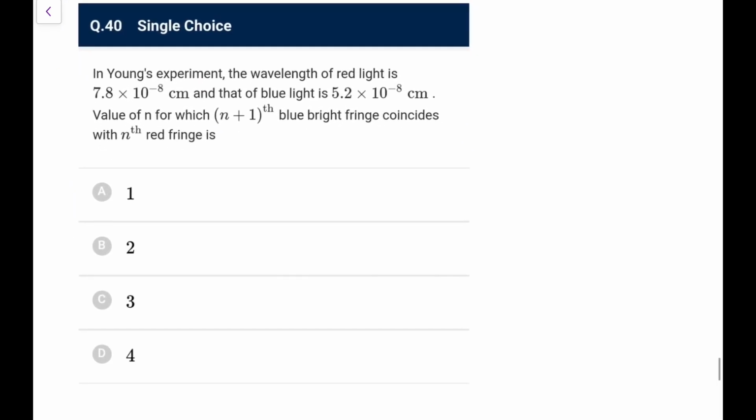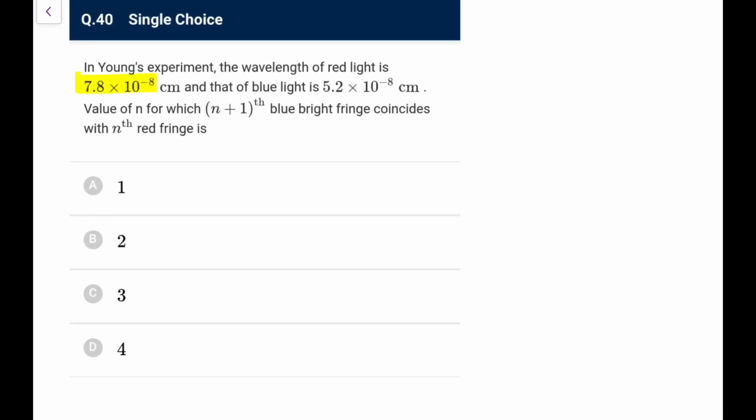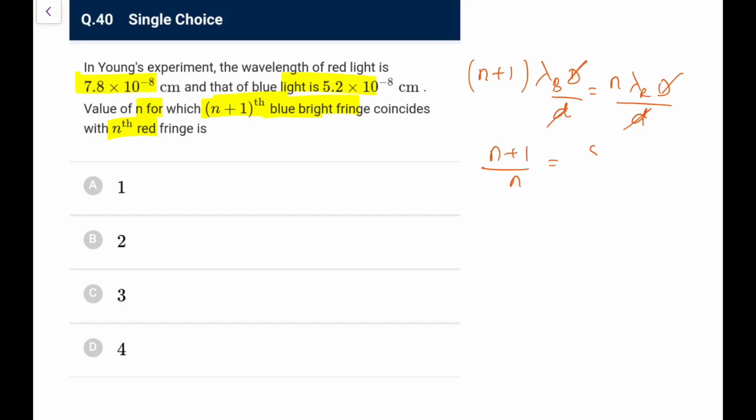Next one. In a YDSE experiment, the wavelength of red light, blue light, the value of n for which n plus 1th blue bright coincides with nth red fringe. So n plus 1 lambda of blue into D by d is equal to n lambda red D by d. You can write it like this. So this n plus 1 by n is lambda red, which is you can say 52, this is 78, what you are getting. So this is, if I do, this is 26, and this one will be 26, and divided by 2 it would be 39. So it would be 2 by 3.